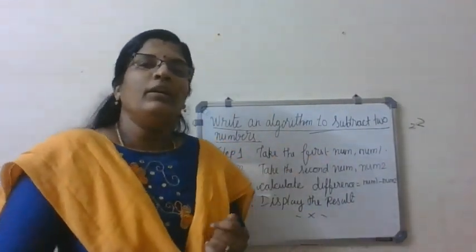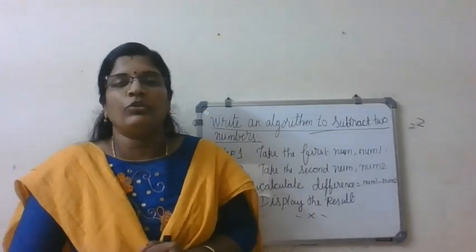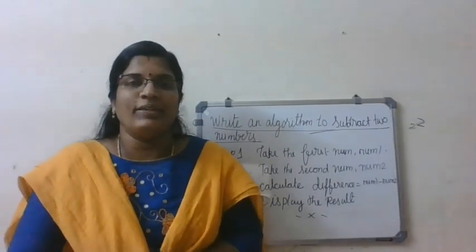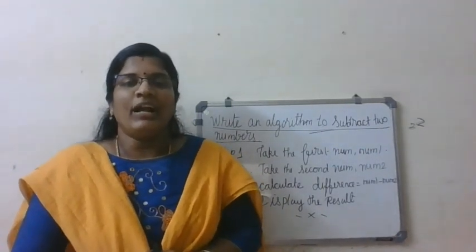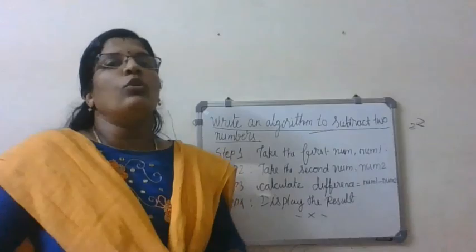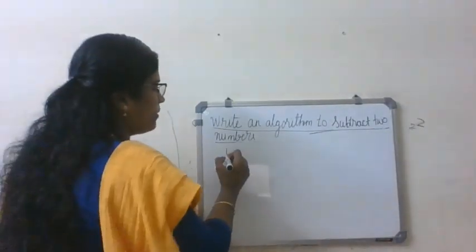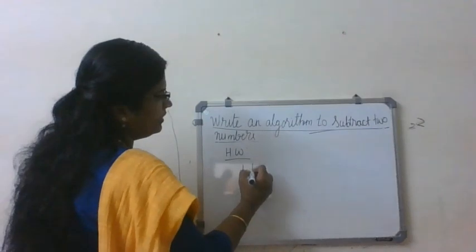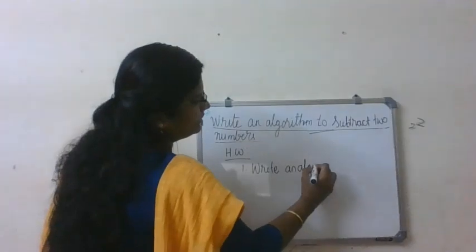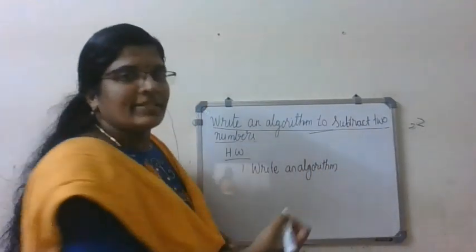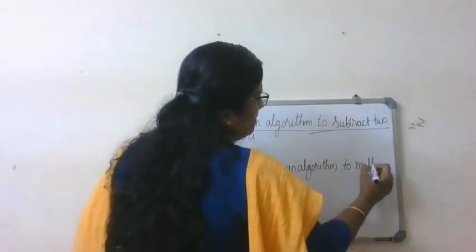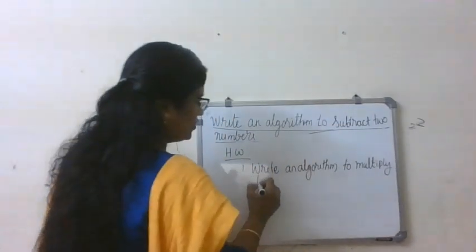So these are the simple algorithms I have taught you today. Next week I'll teach you a different type of algorithm, but this week you do have homework. All of you take your notebook and write the homework. Homework number 1: write an algorithm to multiply two numbers.